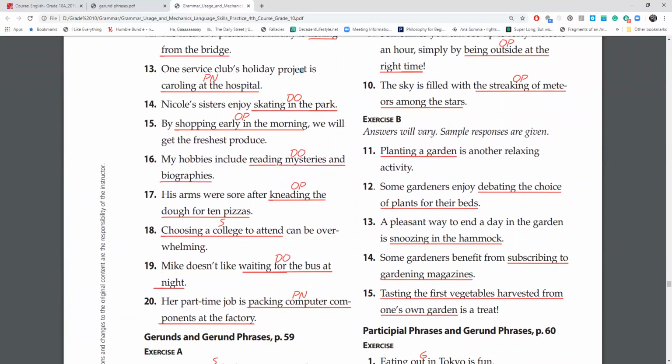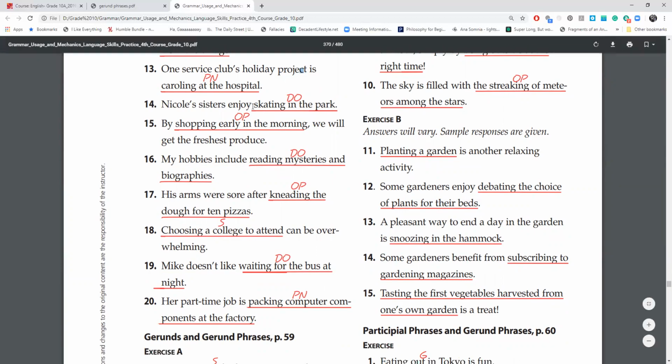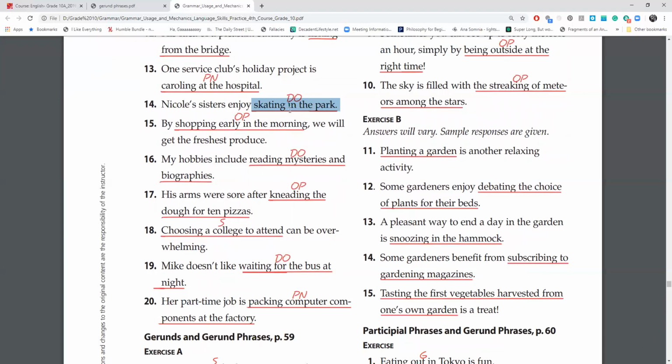Number 14, Nicole's sisters enjoy skating in the park. Nicole's sisters enjoy skating in the park. So we have here skating in the park as your gerund phrase, and it is the direct object of this verb enjoy. What do Nicole's sisters enjoy? They enjoy skating in the park. Number 15, by shopping early in the morning, we will get the freshest produce. Well, starting here with a preposition. So if it's starting with a preposition, this phrase must be the object of the preposition. By shopping early in the morning.